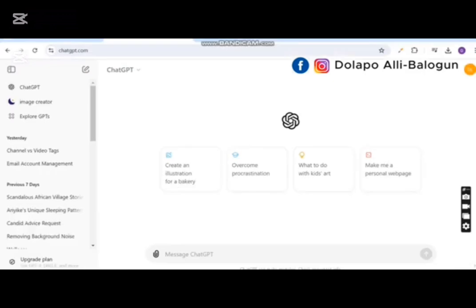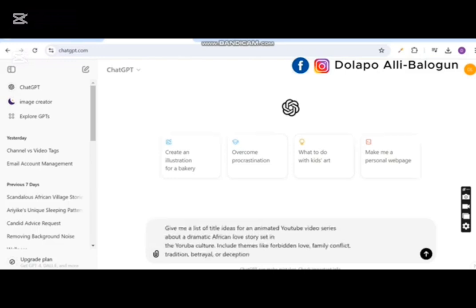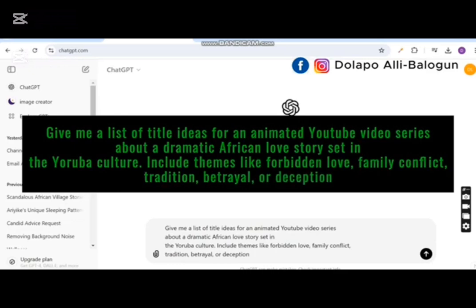Now, the first step, like I said, is to write the story, and I'm going to use ChatGPT to write my story. I'll tell ChatGPT to give me a list of title ideas for an animated YouTube video series about a dramatic African love story set in the Yoruba culture. If you've been following me, you will notice I use Yoruba culture or Yoruba names for my stories. So I would just say African love story set in the Yoruba culture.